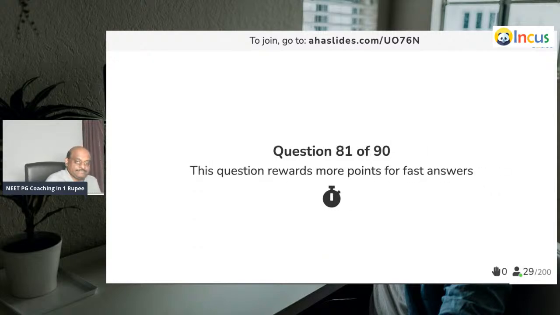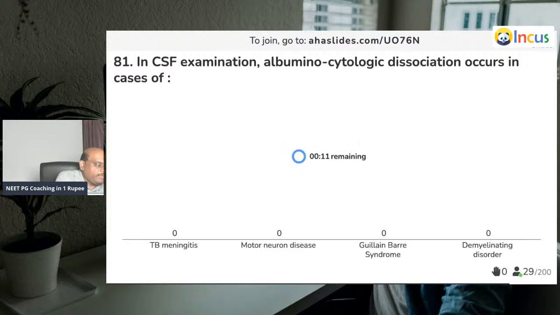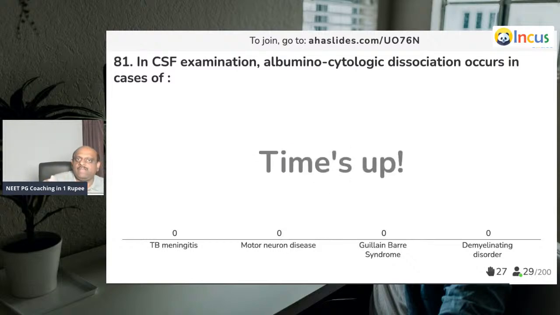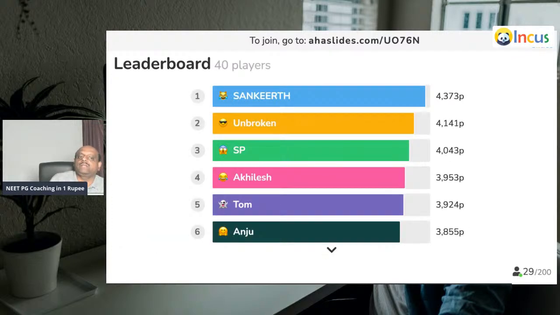Question number 81. Albuminocytologic dissociation with acute flaccid paralysis, symmetrical, where do you find? So many times we discussed yesterday. Please follow the video of Dr. Dhairya, excellent teacher in general medicine. So we discussed Guillain-Barre. Absolutely, doctor.